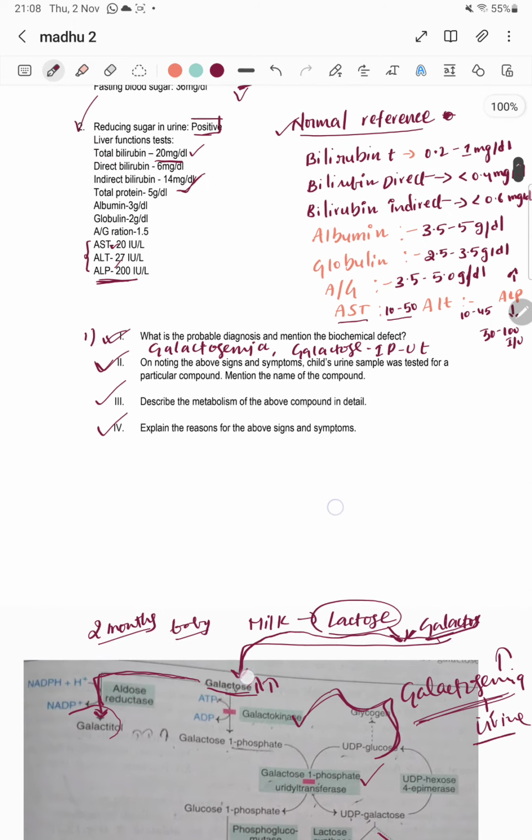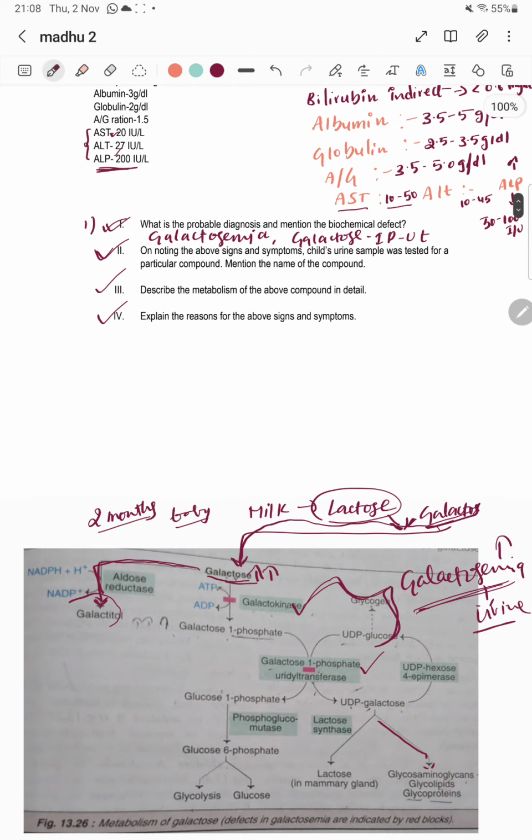If you test for reducing sugar, which is galactose, galactose will be positive for Benedict's test. If you perform Benedict's test with this baby's urine sample, galactose will be positive. So the child's urine sample was tested for a particular compound. What compound is it? Galactose only. If galactose metabolism is defective, obviously galactose is present in the urine, which is galactosuria. So you also mention the condition galactosuria.